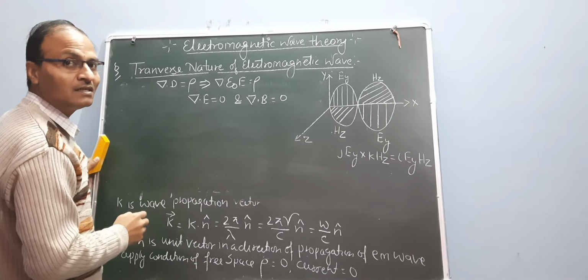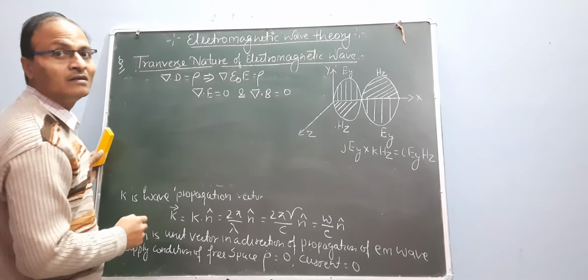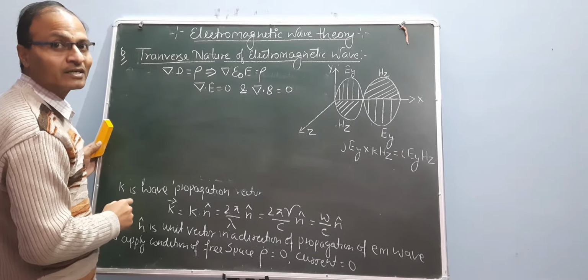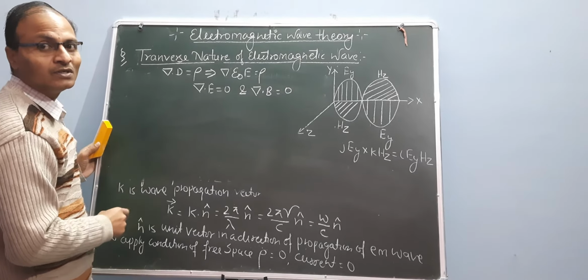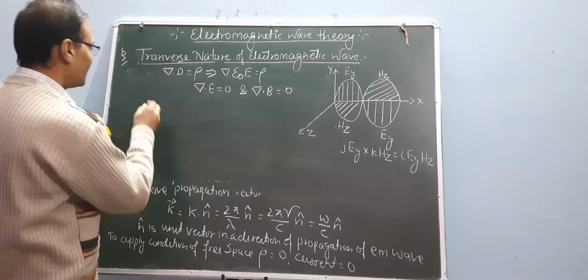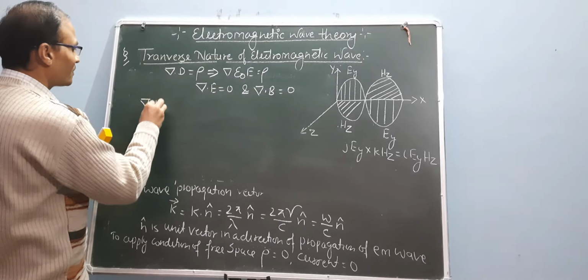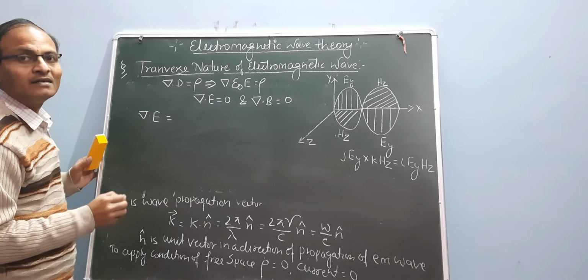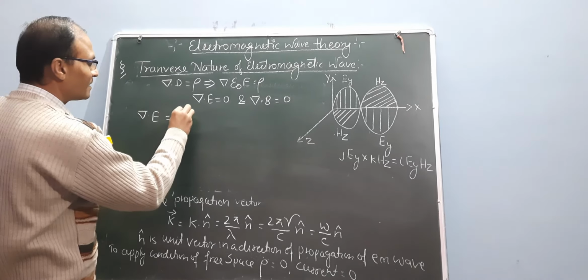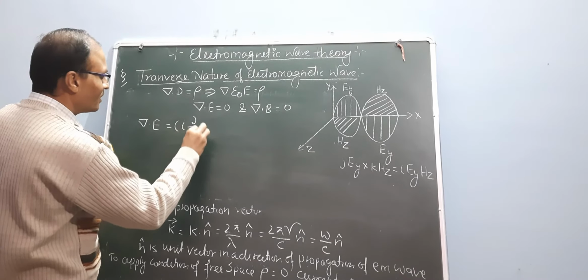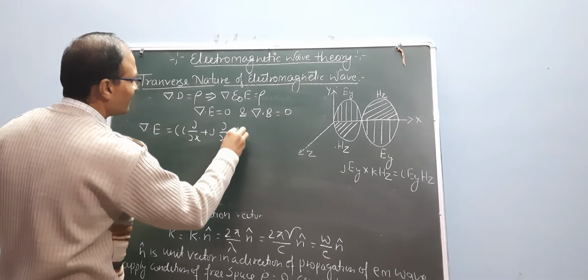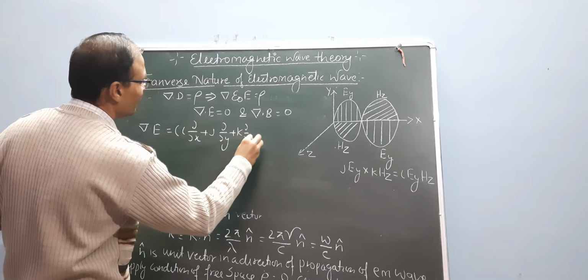This condition is the Gauss law of magnetism and this condition is the Gauss law of electrostatics. So we prove this condition. Del dot E. What is del? Del means divergence in 3 dimensions: i times del over del x, j times del over del y and k times del over del z.